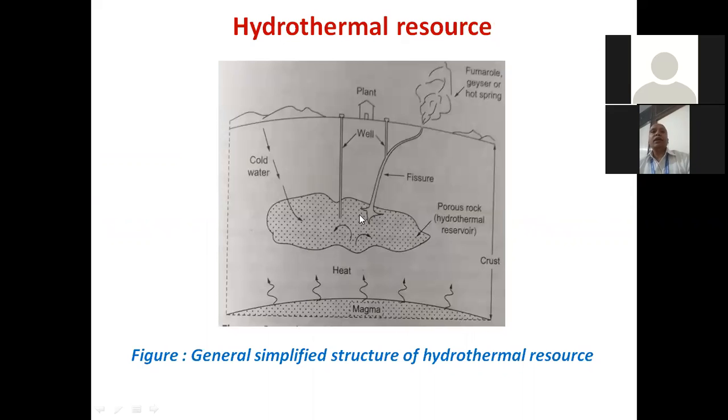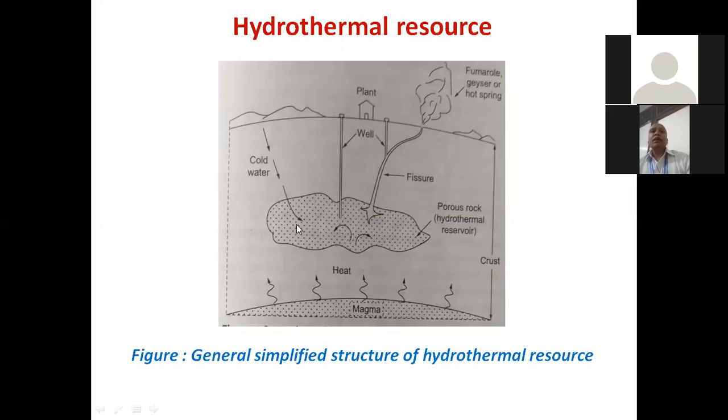First of all, consider this figure. From this figure, we can understand the hydrothermal source. Here you can see magma, which is available at the core of the earth. From this magma, heat conducts and it is received by the rocks at some distance from the earth crust. Okay, these rocks are porous, and when these rocks become hot and come in contact with the aquifers available underground, the water is heated and it gets converted into steam. So that heated water and the steam can be utilized for energy generation or for direct heating.